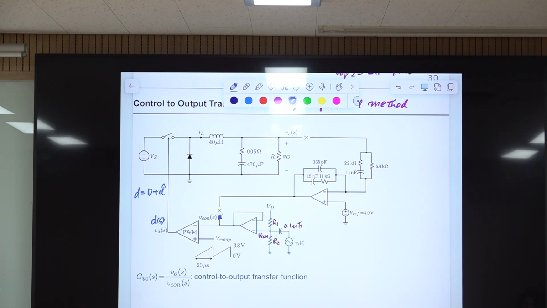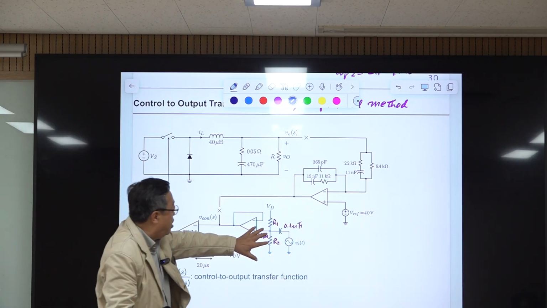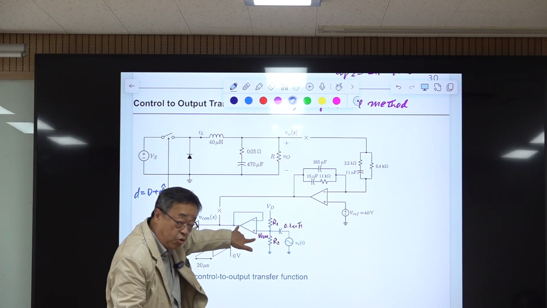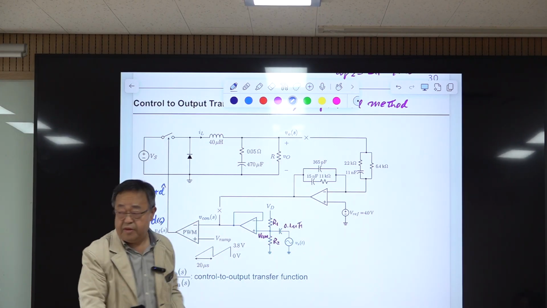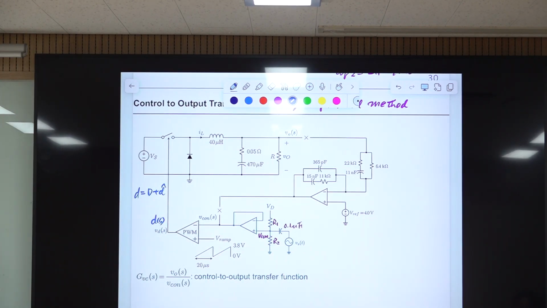Okay, this control voltage, with that situation, some small signal excitation will be employed here as shown here. Then this one has two different components, which is the DC component plus the sinusoidal AC component.